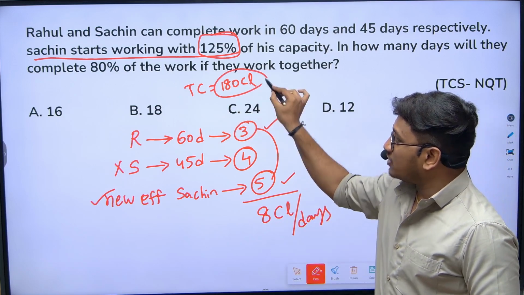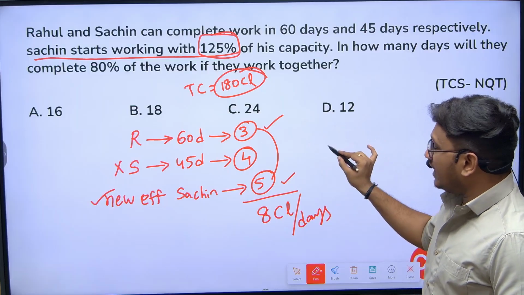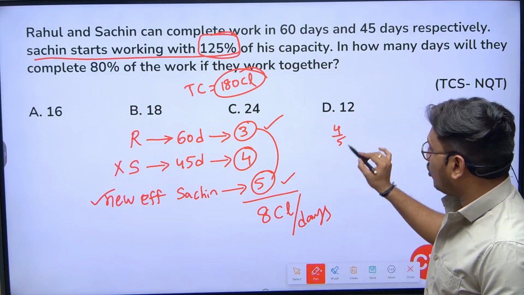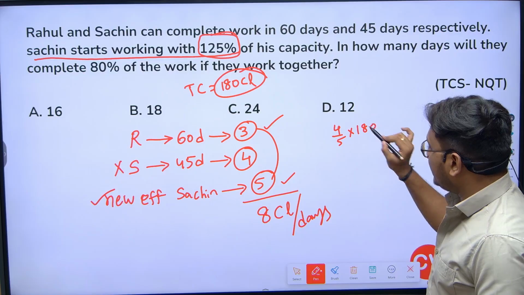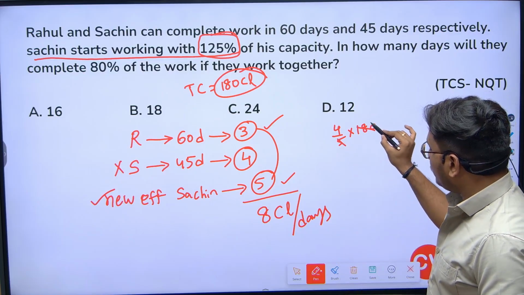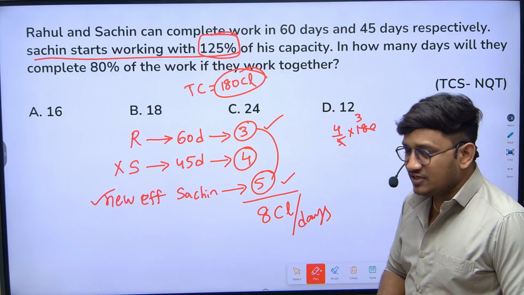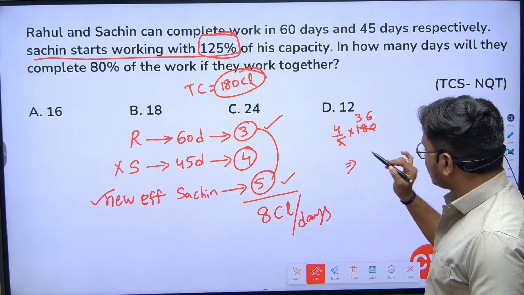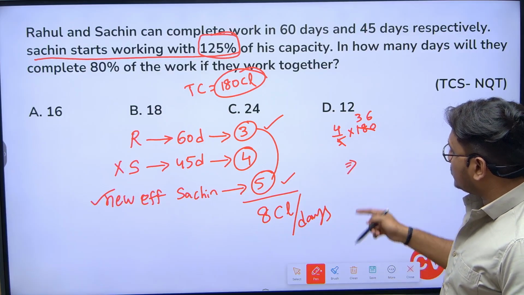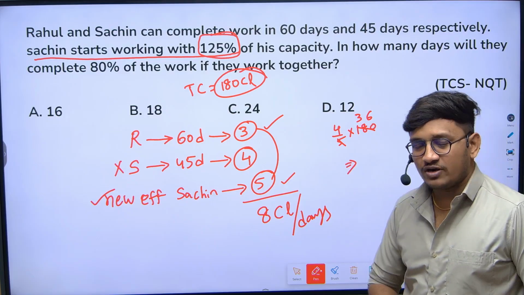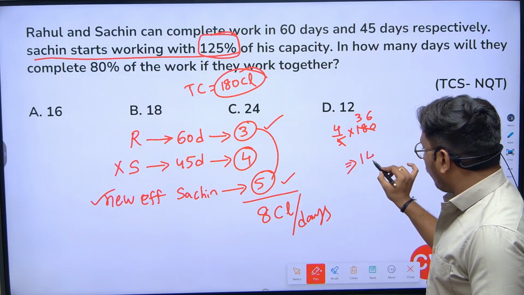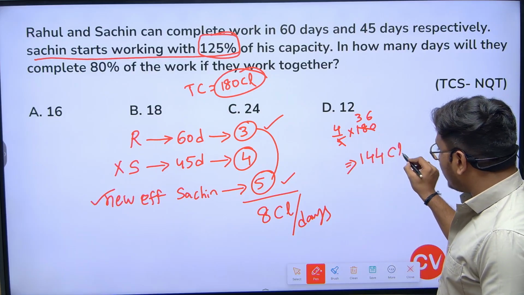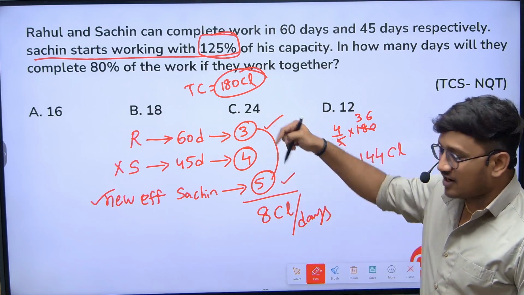Not the complete work. 80% means 4 by 5, right? 4 by 5 times 180. 5 times 3 is 15, 5 times 36 is 180. 4 times 36: 4 times 30 is 120, 4 times 6 is 24. So total 144.